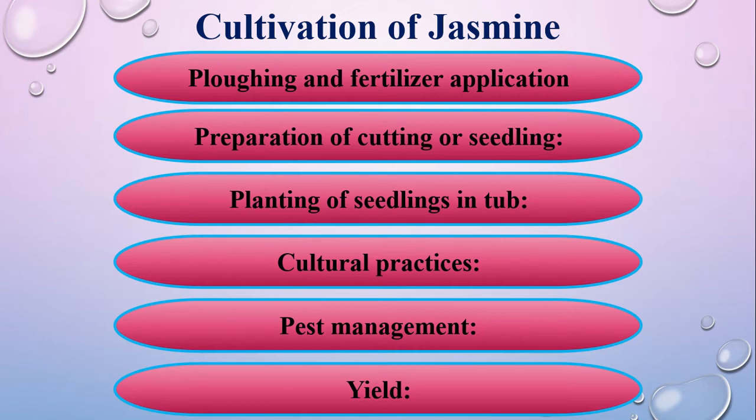And the last point is yield. The flowers bloom on jasmine plants from the month of February to July. Yield increases year to year. The yield in vine type jasmine is generally more after 5 to 6 years. The older plants are cut and new seedlings are planted. So this is all about the cultivation method of jasmine.